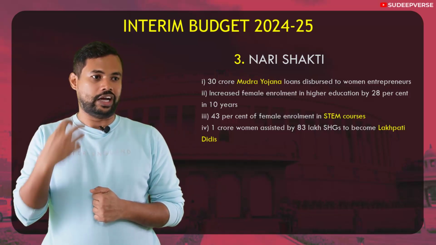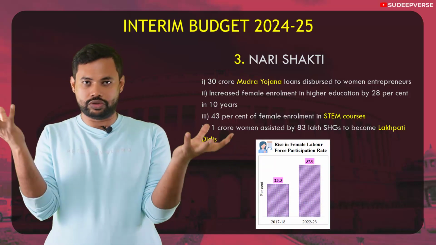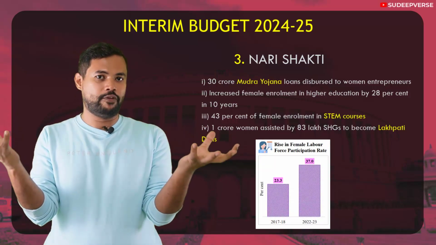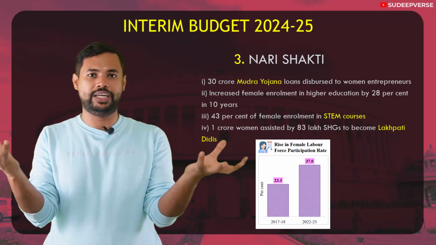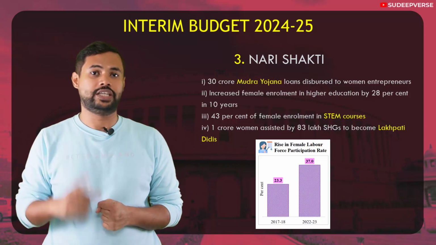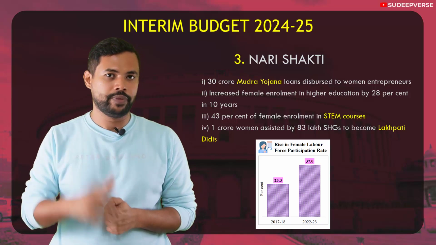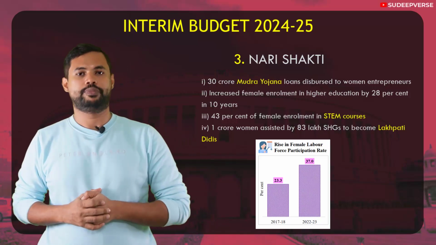The next is the achievement of India in the last 5 years. If you take 2017 and 2023, the female labor force participation rate was just 23% and today it is 37%. There is almost an increase of 14 to 15 percentage points in the participation of women in the labor force. That again is a proud moment.